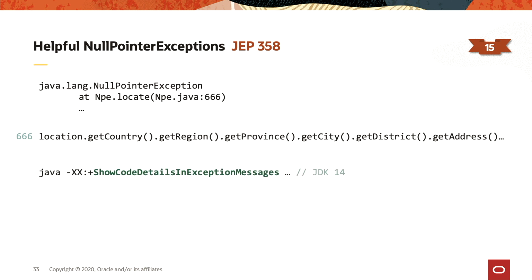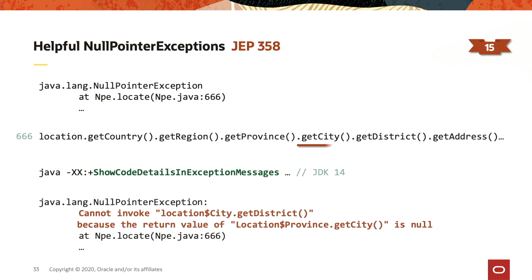So in JDK 14, we have this new flag, show code details in exception messages, that gives us more information to more easily pinpoint where the null pointer is thrown. Now, that was added in 14, but in 15, the behavior has changed. That flag is enabled by default.